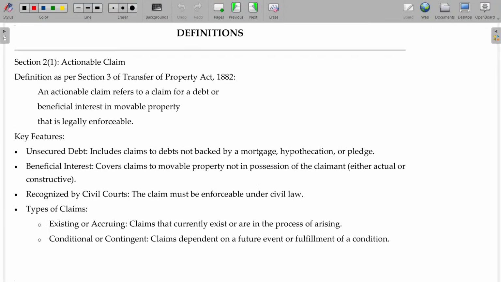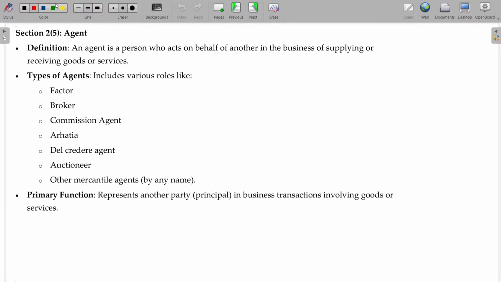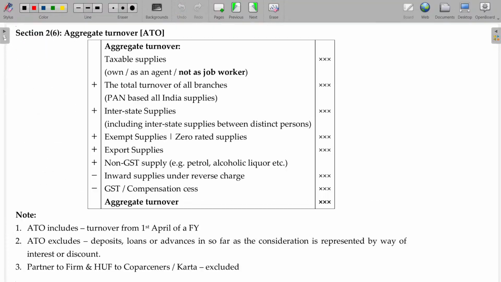We covered a few definitions in the previous class, like actionable claim and agent. Now we move on to understand some more definitions in this class. Aggregate turnover, ATO. Section 2, clause 6.